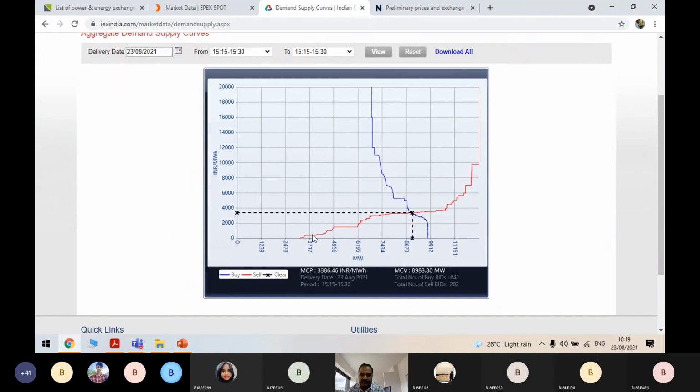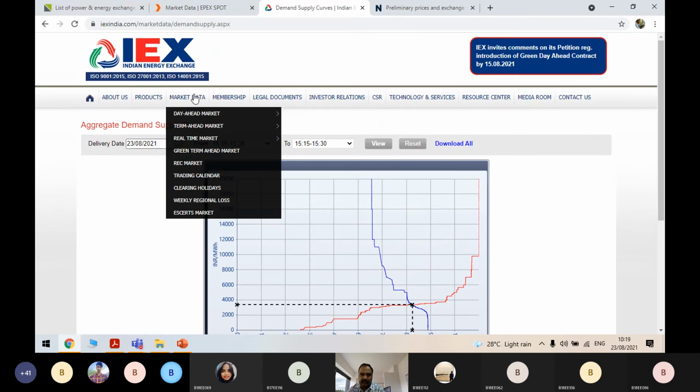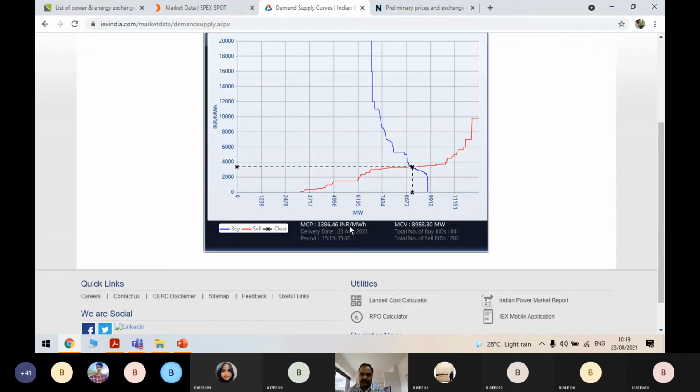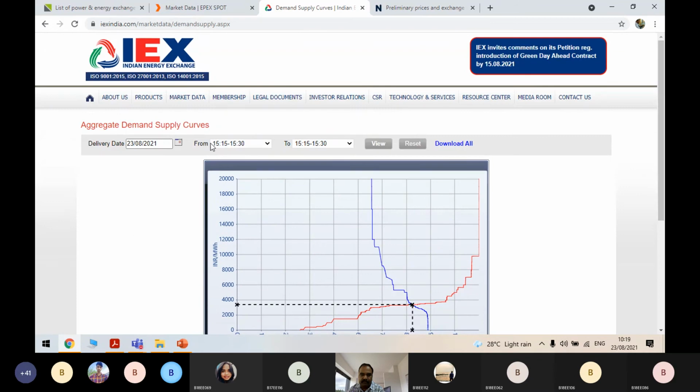See the market clearing price. See the curves have changed and see the market clearing price is varied up to 3,300 and this is the market clearing one. See for 23rd, that is today, from 3:15 to 3:30, this is the market clearing price and this is the market clearing volume. Now let's check whether it is true or not. What is the market clearing price? 3,386 for 3:15 to 3:30 for today.